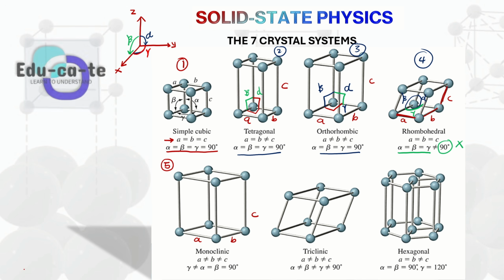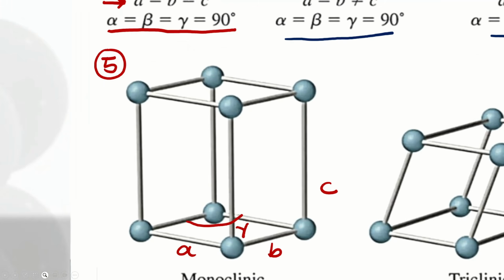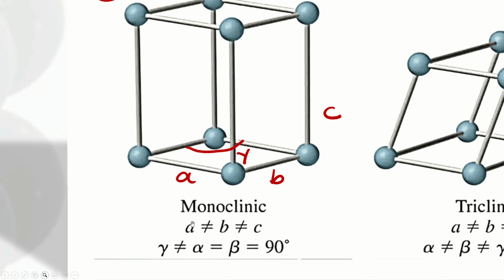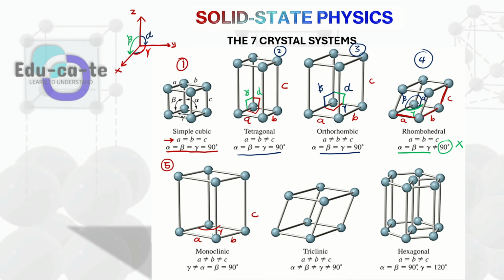But when you look at their angles, we have the angle gamma. The angle gamma, remember, we are referring to the angle between the y-axis and the x-axis. That's your gamma here. This angle gamma is not equal to alpha, but alpha is equal to beta, and all of them are equal to 90 degrees. So what does this mean? Let's interpret it correctly here. The angle gamma is not equal to the other two angles, alpha and beta. But alpha and beta are equal to one another, and they are 90 degrees.